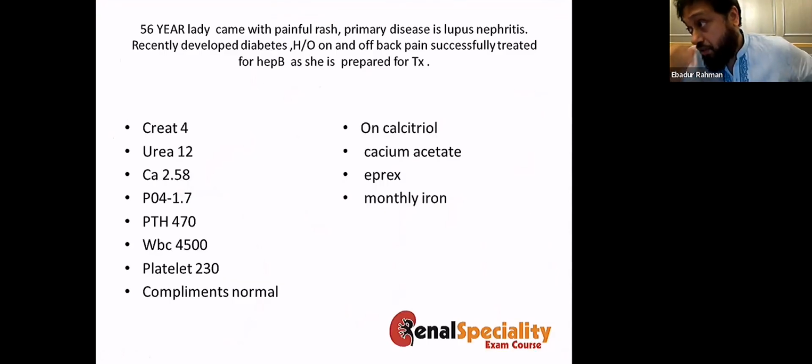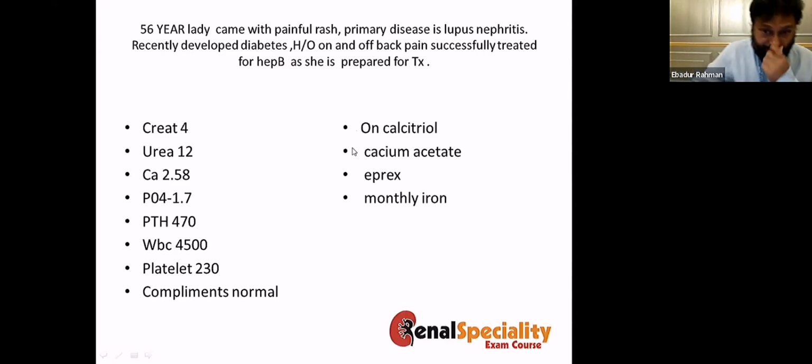Okay, now let's do this one. This is a 56-year-old lady who came with a painful rash. Primary disease is lupus nephritis, recently developed diabetes, history of back pain, successfully treated for hepatitis B, and she is being prepared for transplant. This is her lab, and you can see the PTH is also high. Calcium is a little bit in high range, and she's on calcitriol, calcium acetate, Eprex, and monthly iron.